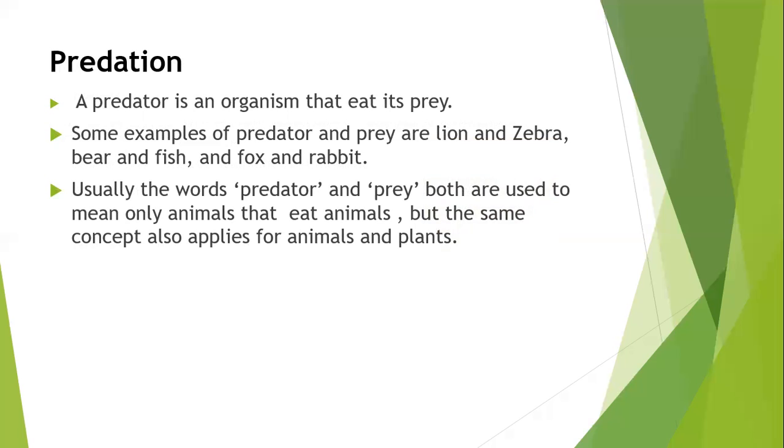Predation is a form of symbiotic relationship between two organisms of unlike species in which one organism acts as a predator that captures and feeds on the other organism that serves as prey.